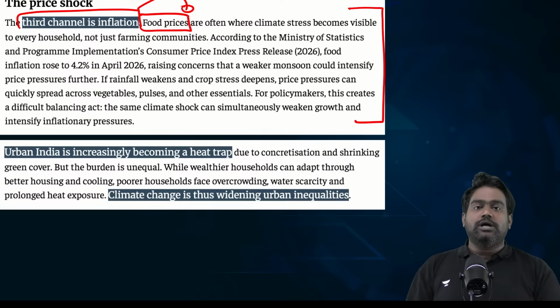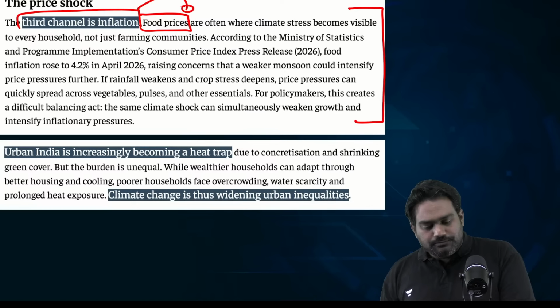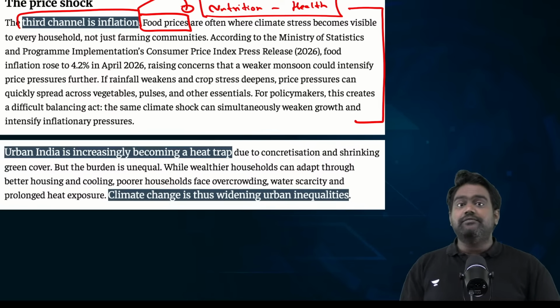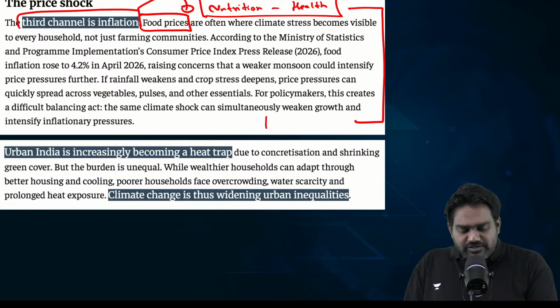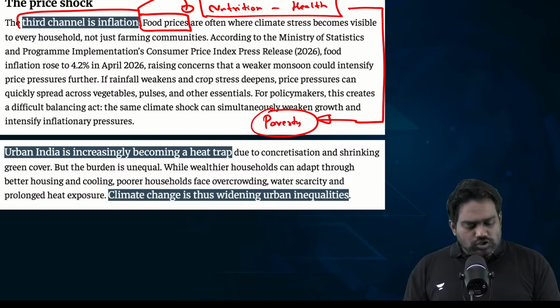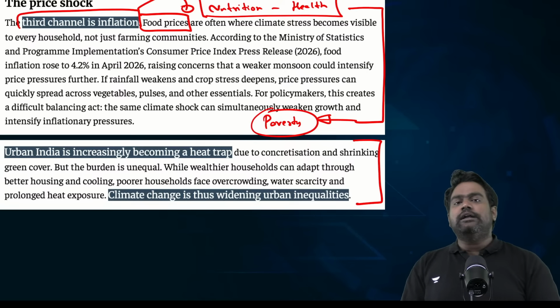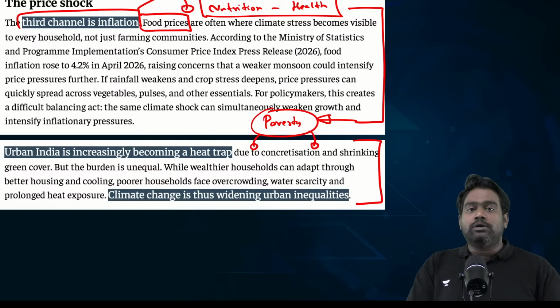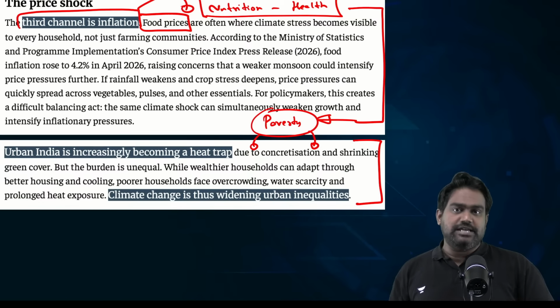As food prices shoot up, it will affect nutrition, which in turn will affect health, and creates a vicious and never ending cycle where millions of people could get pushed into poverty if there is no intervention by the state. And also look at the urban inequality it can create. As I said, severe heat and shortage of water will primarily affect the poor and the weaker sections.